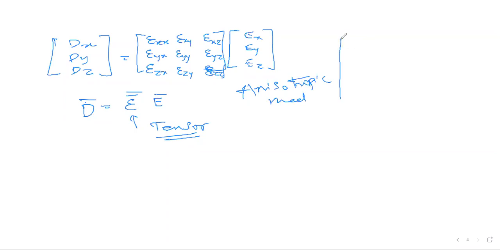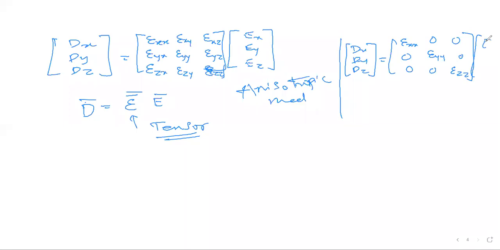Whereas if it is isotropic, my Dx, Dy, Dz will be epsilon xx, 0, 0, then 0, epsilon yy, 0, then 0, 0, epsilon zz, multiplied by Ex, Ey, and Ez. What is happening is all the non-diagonal elements are becoming 0, because they are the same in all directions. So this is for isotropic.